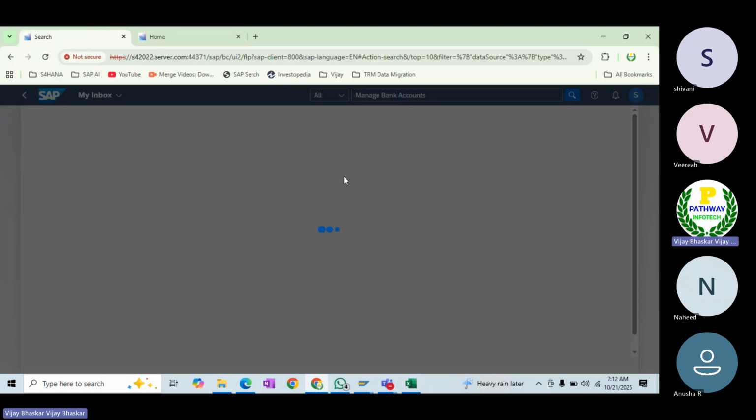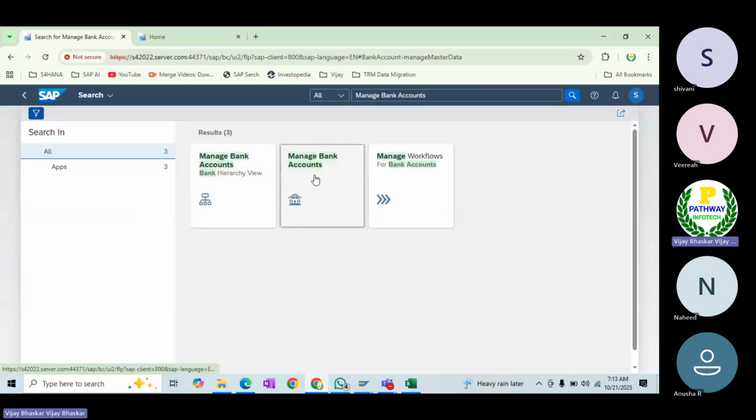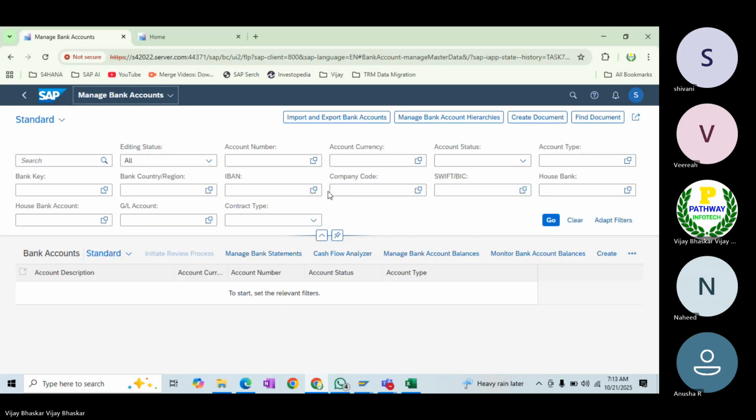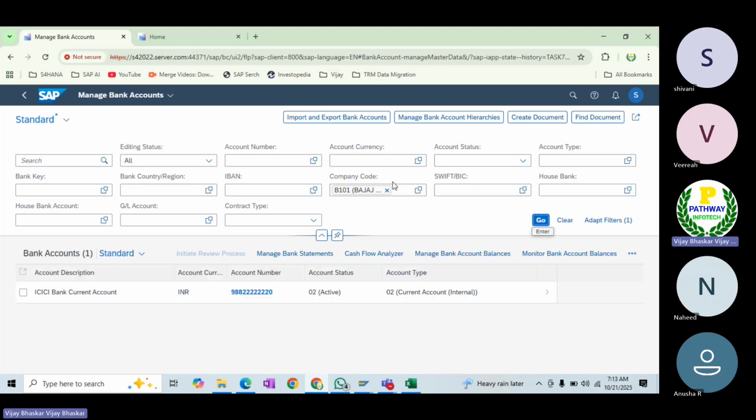Anyhow, we have already approved. Okay, it is enabling now. Now let's go to manage bank accounts. Give the company code B101. Let's see what the account status is.